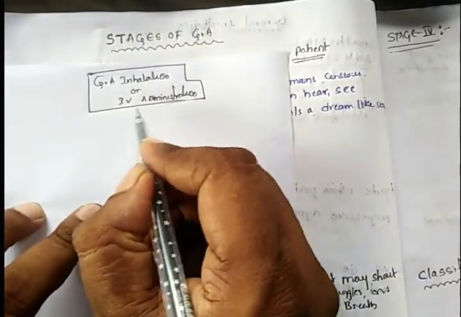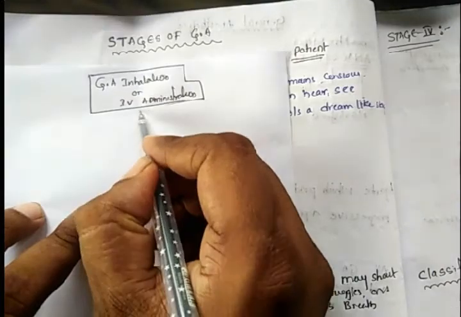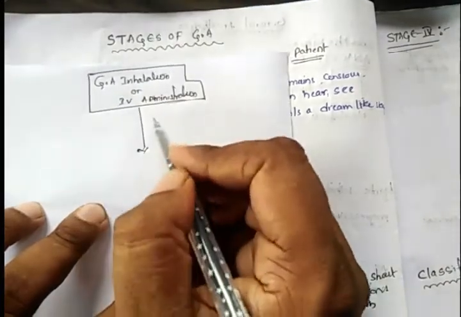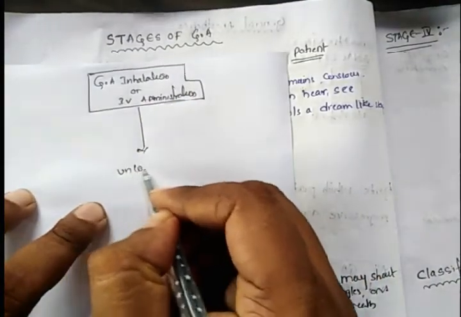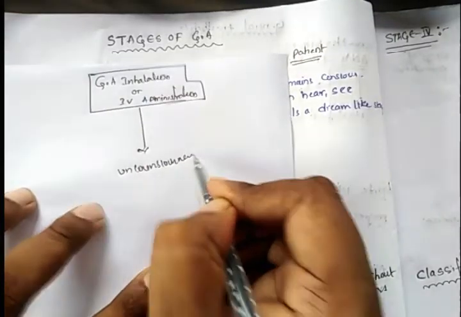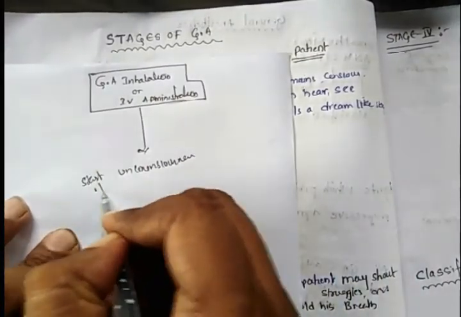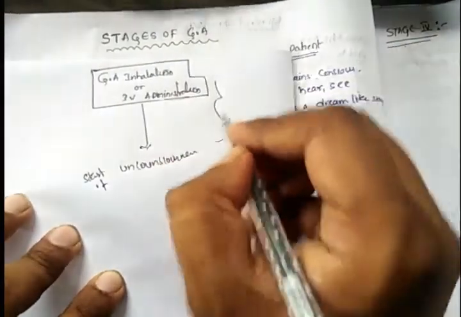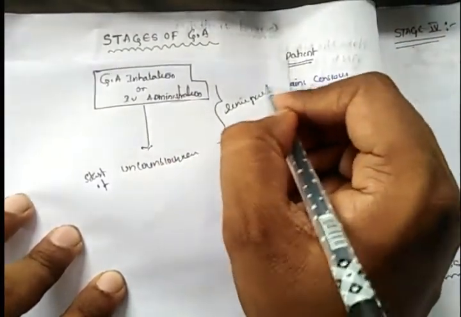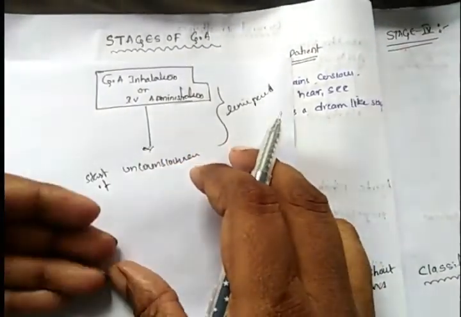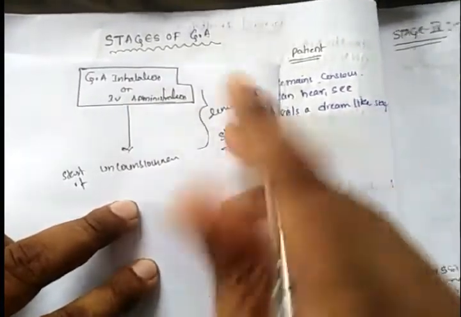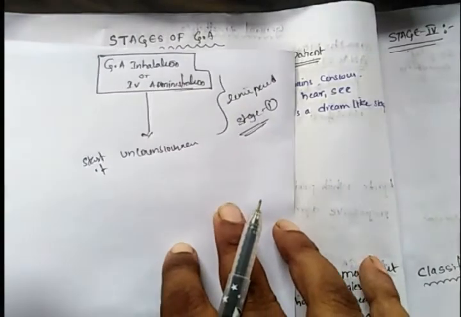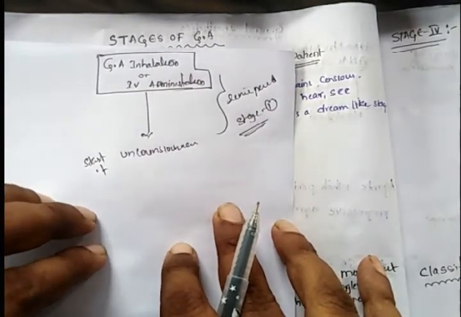Okay, the first stage is whenever a patient inhales or is given a general anesthetic, the time period from administration of the general anesthetic until it produces unconsciousness, the start of unconsciousness. This time period taken from administration to the start of unconsciousness is called stage 1.